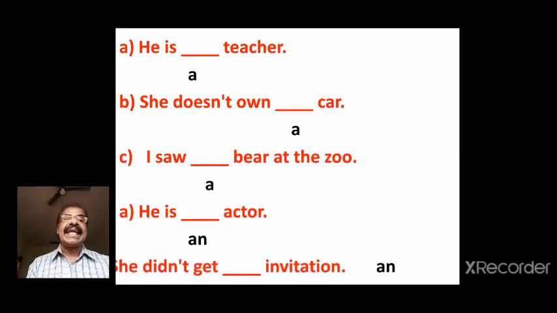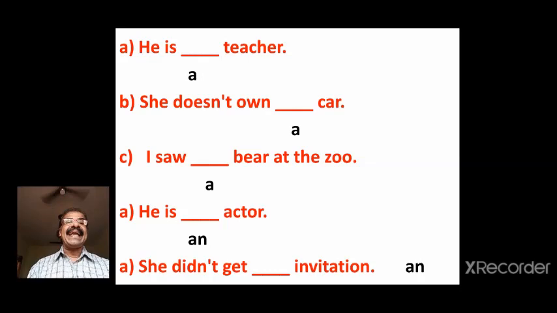Next one. She didn't get dash invitation. She didn't get an invitation. An is used here because the word invitation begins with the sound i. I is a vowel.